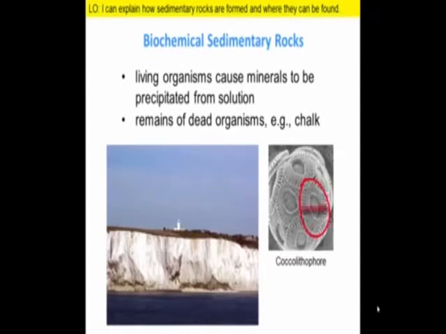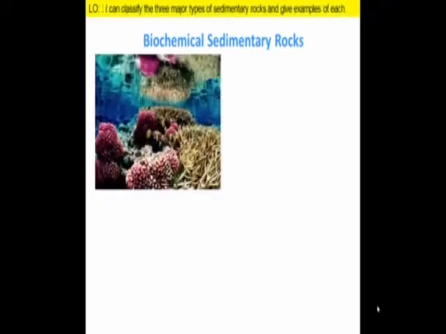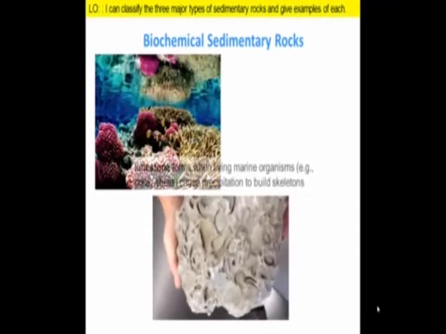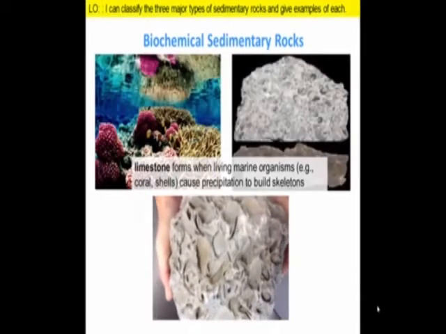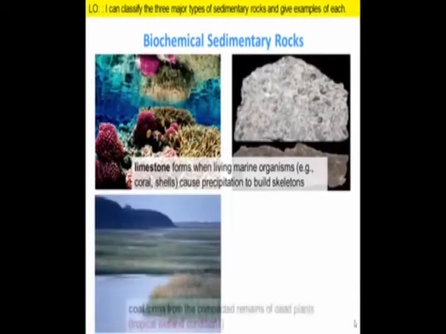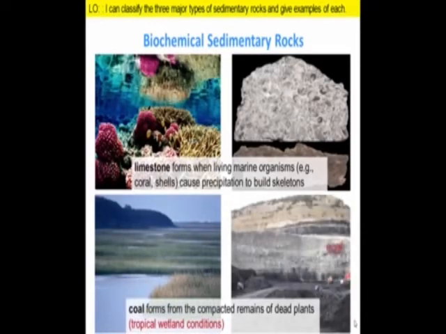Even though you couldn't see one of these with your naked eye, if you get enough of them together, you can create spectacular chalk cliffs, such as those along the southeast coast of England. Other marine organisms, such as corals, clams, and oysters, also build shells that eventually form biochemical sedimentary rocks. Plants can also end up as rocks. For example, vegetation in tropical swamps can be compacted and compressed to form coal.